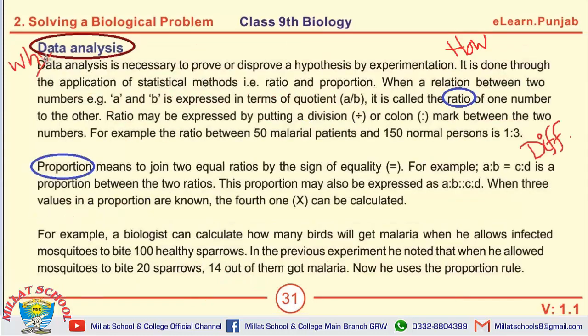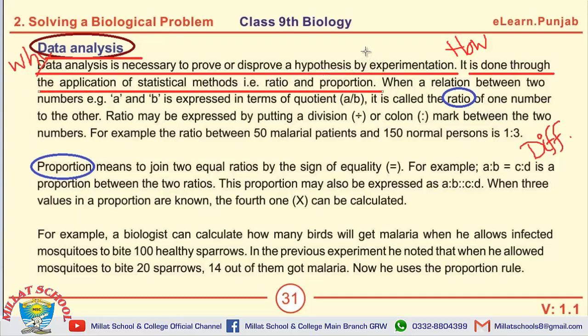The next topic is about data analysis. The first question you can see is why data analysis is necessary. Data analysis is necessary to prove or disprove a hypothesis by experimentation. The next one is how data analysis is done. Data analysis is done through the application of statistical methods, that is, ratio and proportion.